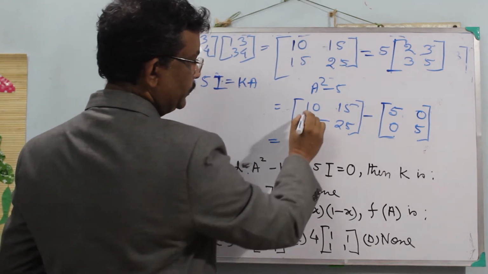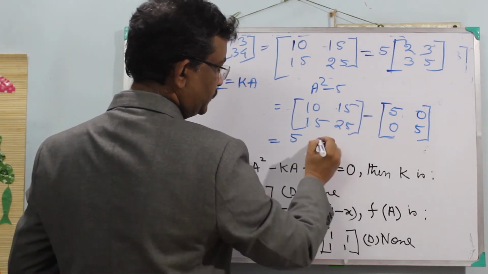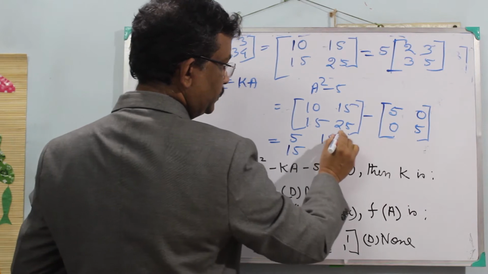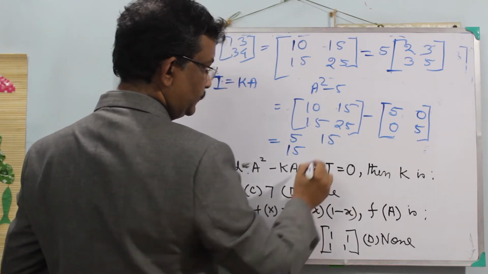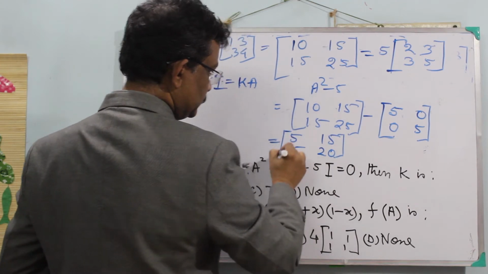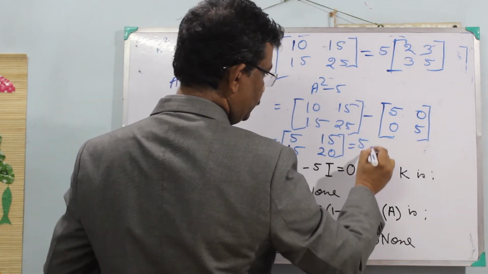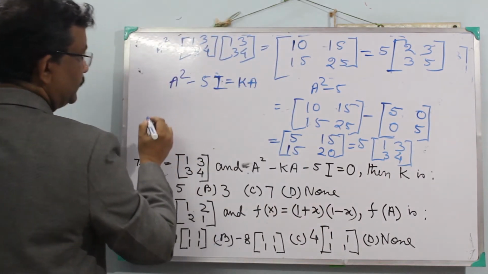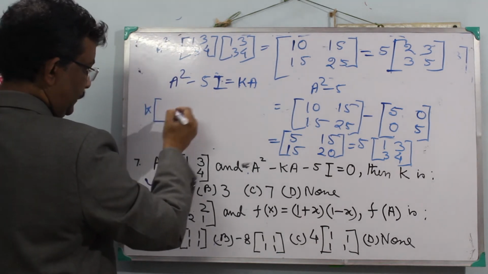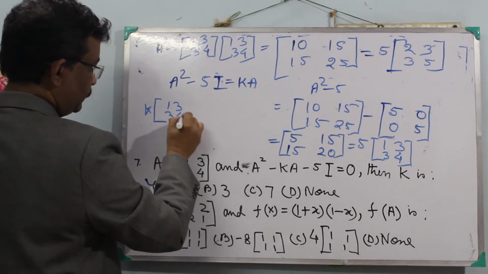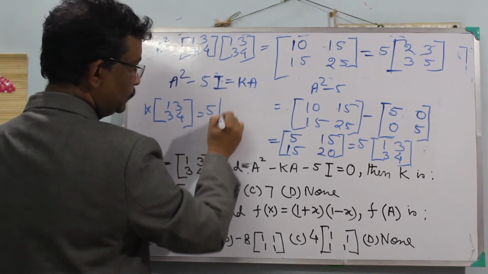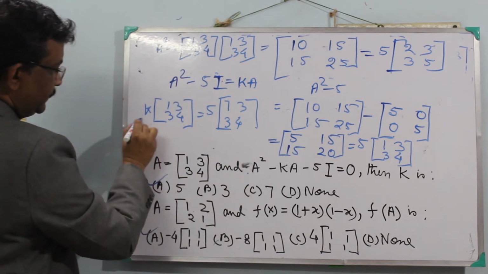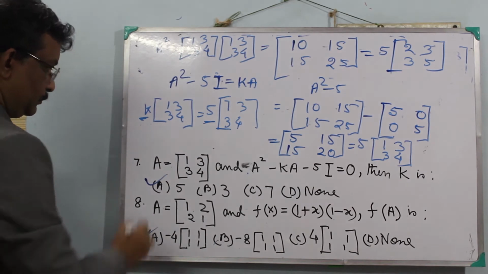This gives 10 minus 5, 5, 15 minus 0, 15, 15 minus 0, 15, 25 minus 5, 20. Taking 5 common, 5 into [1 3; 3 4]. Now you see K into A, [1 3; 3 4], equal to 5 into [1 3; 3 4]. So comparing, K is equal to 5. So K equal to 5.